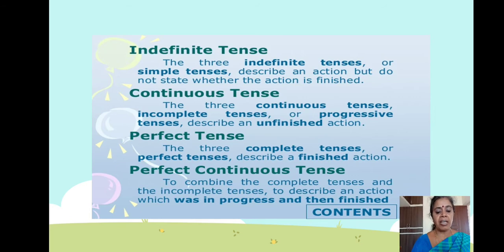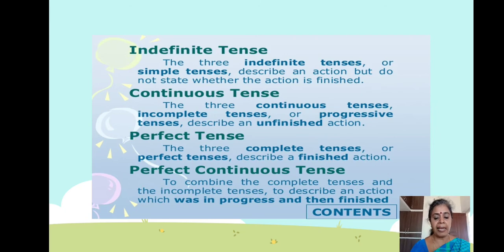First we'll learn about the indefinite tense. What do you call it? Indefinite tense or simple tense. It describes an action but does not state whether the action is finished. So what does the simple tense tell us?